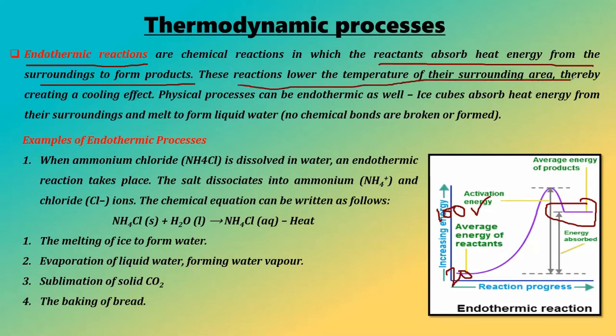These reactions lower the temperature of the surrounding area. It is quite simple. They create a cooling effect. Why a cooling effect? If the system absorbs the energy, automatically the surroundings will be cool, the surroundings will have a lower temperature. Physical processes can be endothermic as well. An ice cube absorbs heat energy from the surroundings and melts to form liquid, right? No chemical bonds are broken or formed, but in this process, the melting of ice, an endothermic process occurs and the energy is taken from the surroundings. So the local area will be cooled down, right? This was the discussion of endothermic reactions.